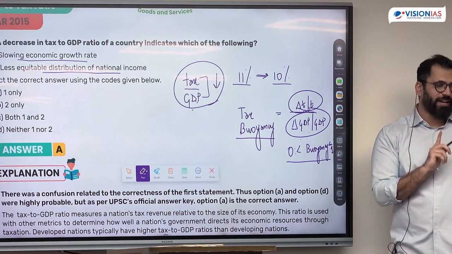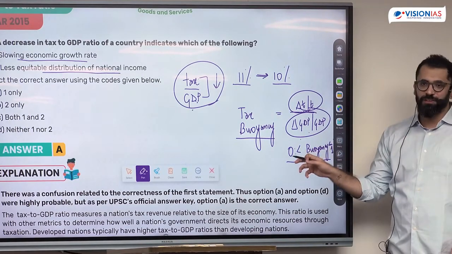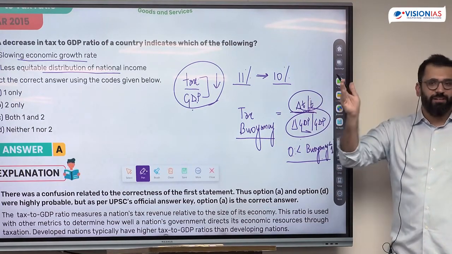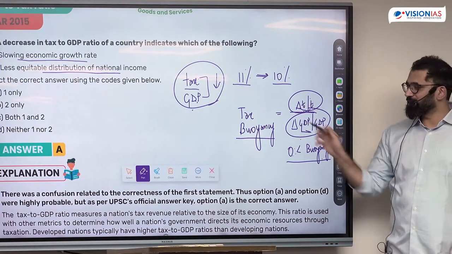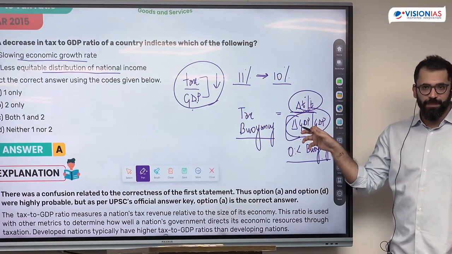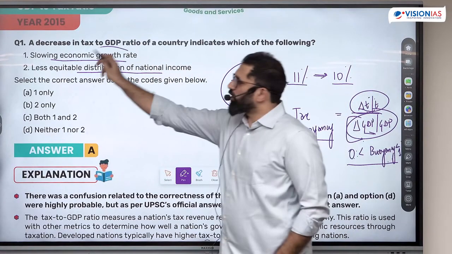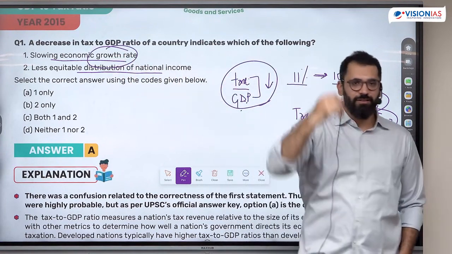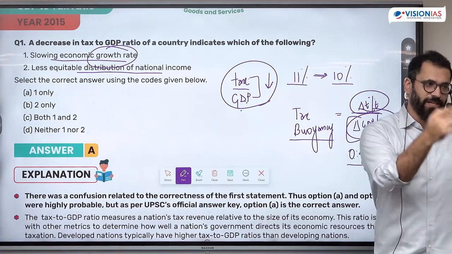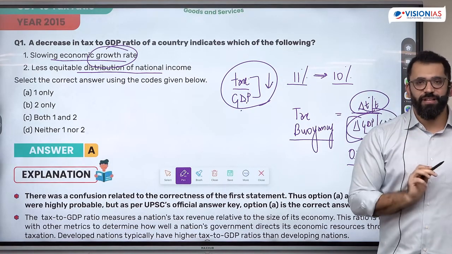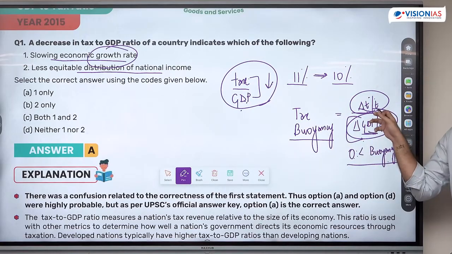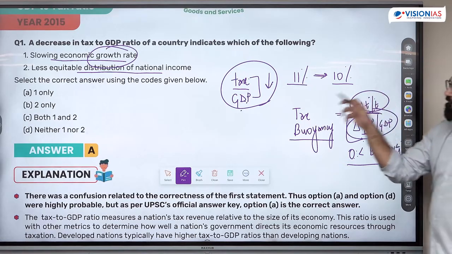This is the meaning of tax buoyancy, and in India mostly the tax buoyancy is between 0 to 1. That means if GDP increases by 1%, tax does not increase by 1%, it increases by less than 1%. If GDP changes, will the tax amount also change in response? If my GDP is not changing, if my output does not increase, will my tax collected also decrease? If I relate it to tax buoyancy, this has not changed, and this is also not reflecting it properly. If that happens, that means this can be true.